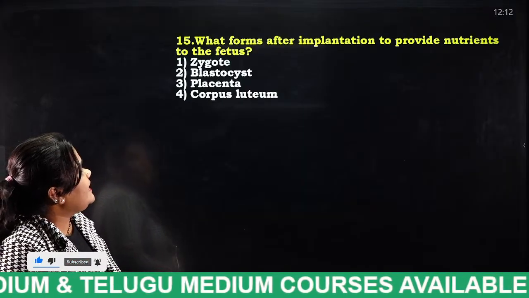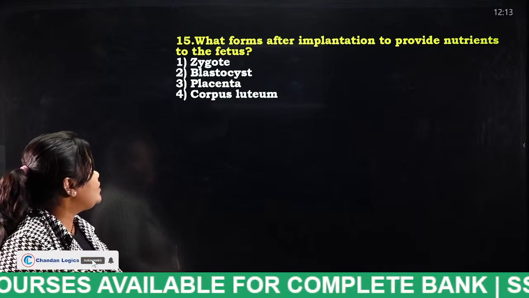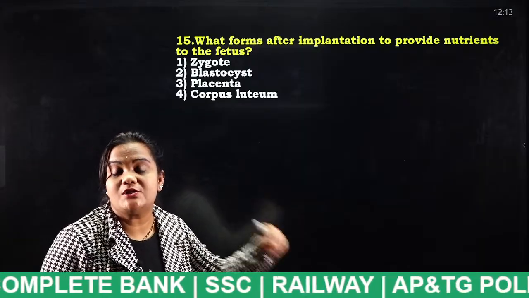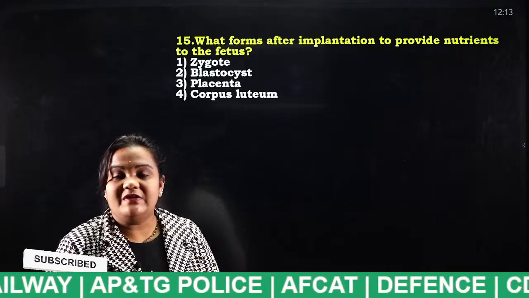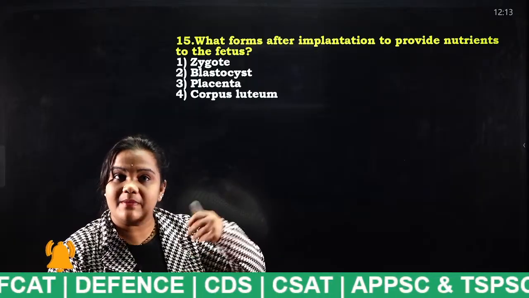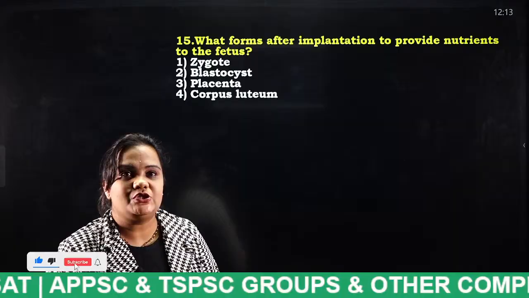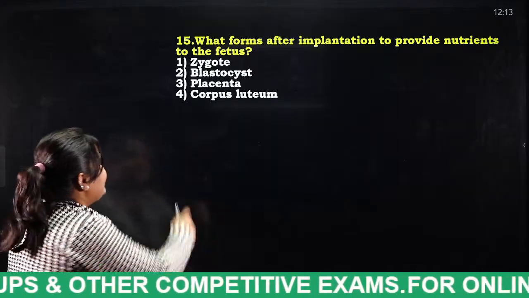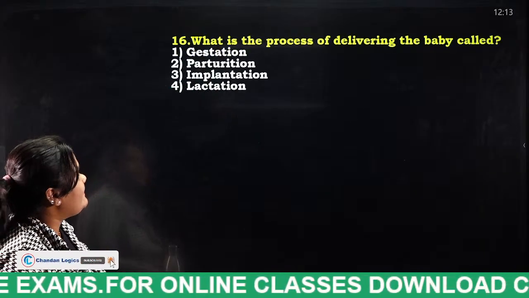What forms after implantation to provide nutrients to the fetus? Zygote, blastocyst, placenta, corpus luteum. So, which provides nutrients to the fetus? Tell me. Which provides nutrients to the fetus? Even after giving birth, that part comes outside. Tell me students. Very good, placenta.